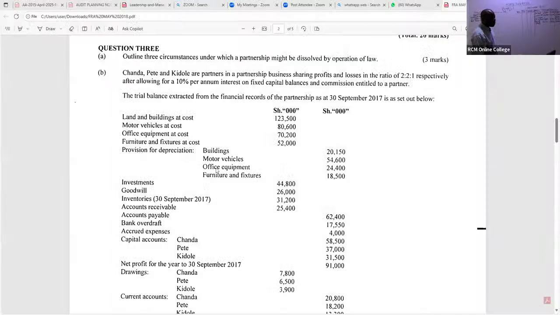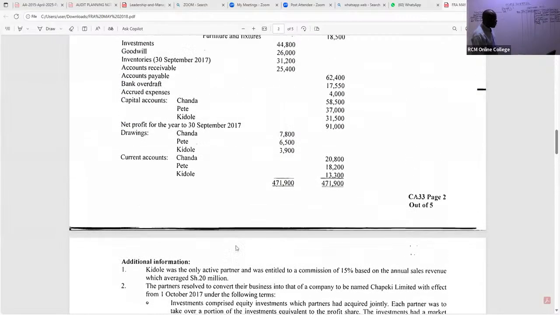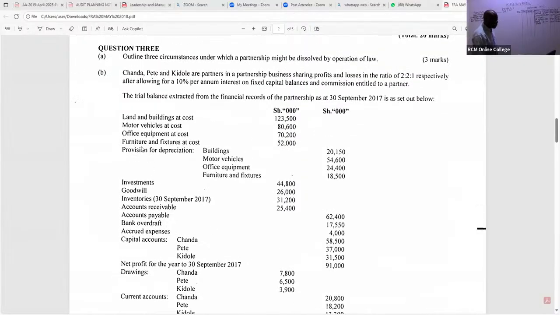So the next one is what we are calling furniture and fixtures. This furniture and fixtures was basically taken up by the new company. So furniture and fixtures go at the net book value. It is 52,000. So we have here furniture, 52,000 minus 18,500. So is there somebody who can give me this figure, my good students?